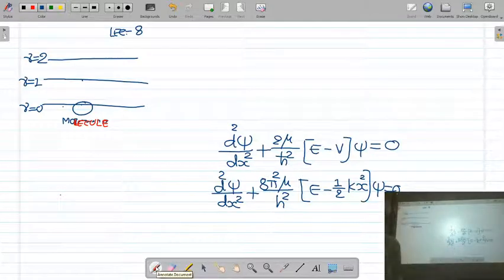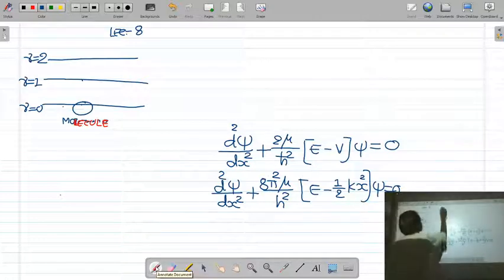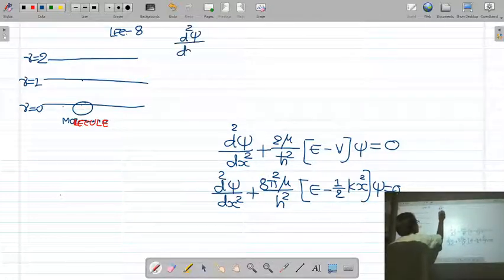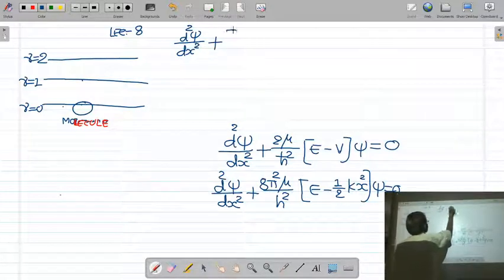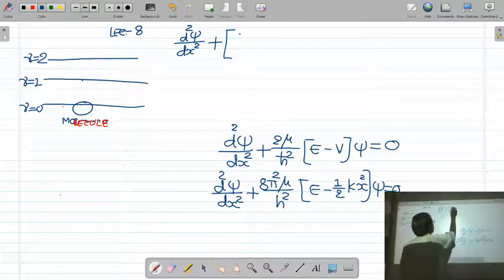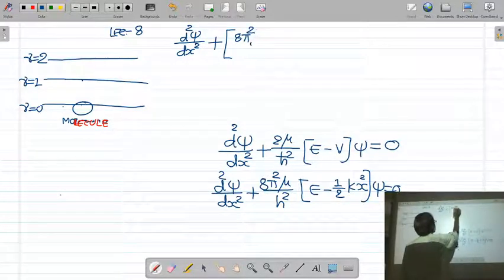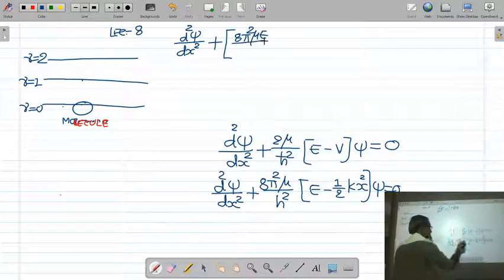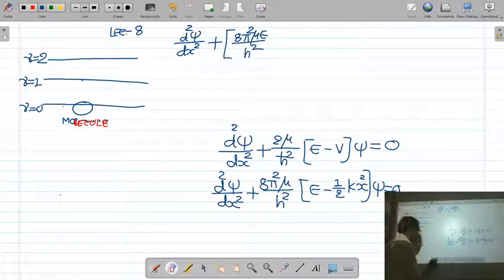Now this equation can be written as d squared psi upon dx squared plus 8 pi squared mu E upon h squared. This is the middle term.